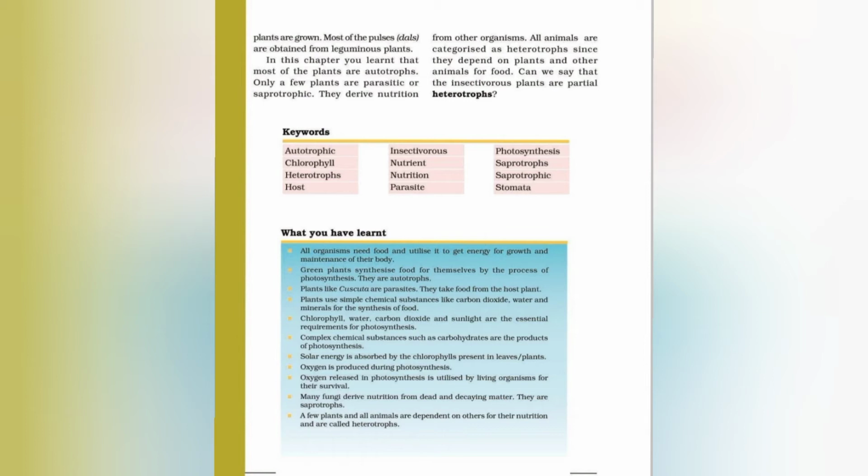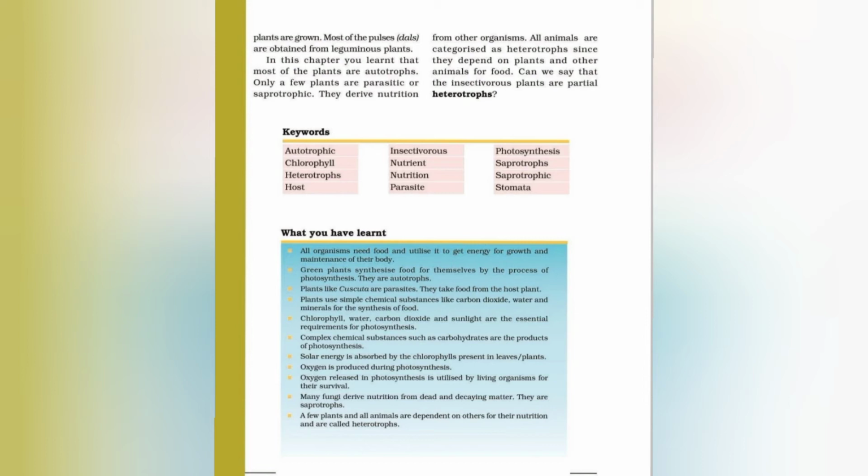In this chapter you learned that most of the plants are autotrophs, only a few plants are parasitic, for example cuscuta, and saprotrophic, for example mushroom. They derive nutrition from other organisms, and all animals are categorized as heterotrophs, since they depend on plants and other animals for food. So can we say that insectivorous plants are partial heterotrophs? Yes, we can say they have the mode of heterotrophs also. For example, cuscuta. Now, main points are given of what you have learned. This is the summary of the chapter.